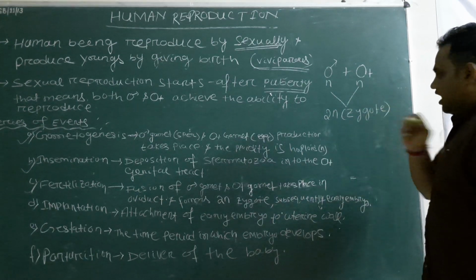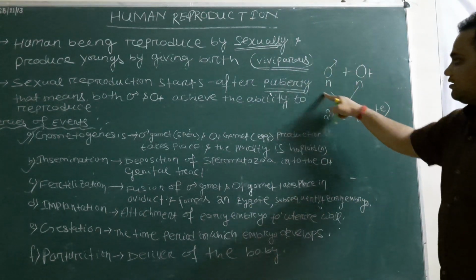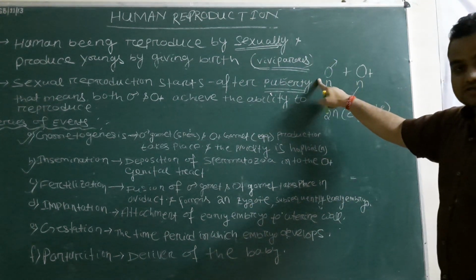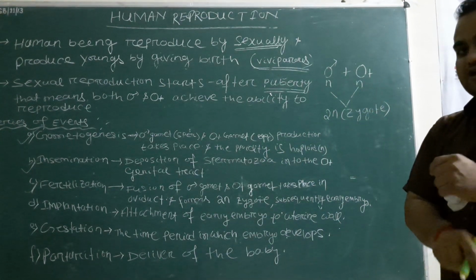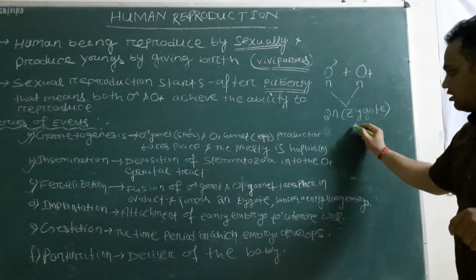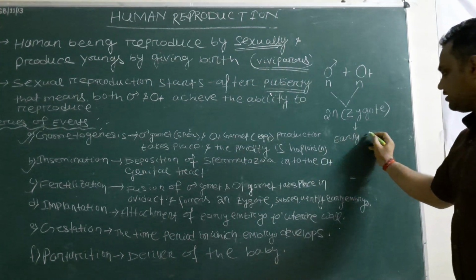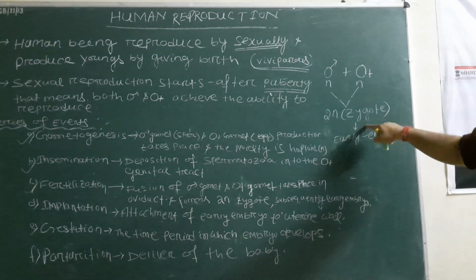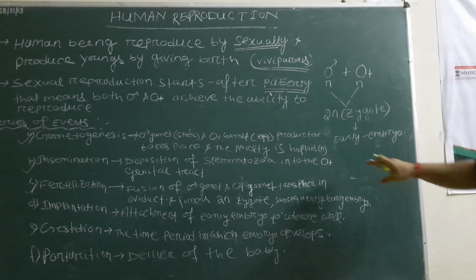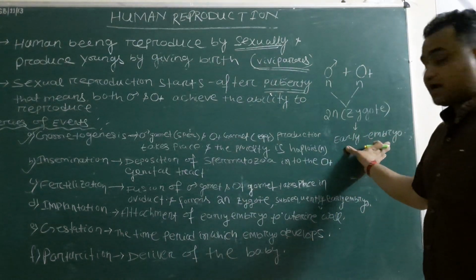Okay. After formation of the zygote, where does this fusion of male and female gametes take place? It takes place in the oviduct. And after formation of the zygote, it gradually descends towards the uterus. The zygote later gives rise to the early embryo. It undergoes a series of cell divisions to produce a multicellular structure, the first multicellular structure, which is called the early embryo.